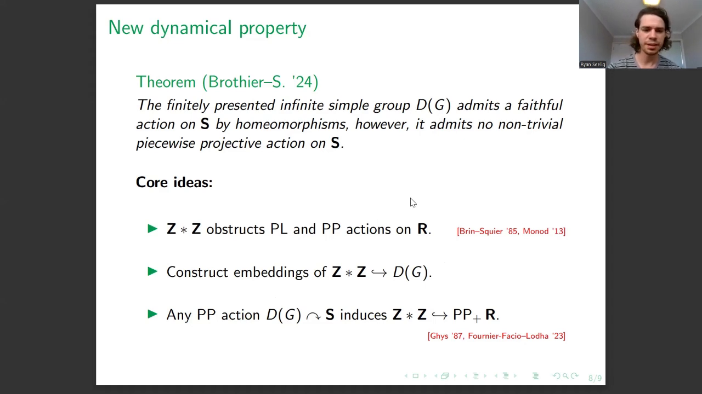And what this does for us is obstruct being able to act piecewise affine or piecewise projective on the circle. Indeed, if you took any piecewise projective action on the circle of our group, well then using some techniques from bounded cohomology theory, namely Ghys has a classical theorem that we use and some more recent things of Fournier-Facio and Lodha, we're able to show that any such action would induce an embedding of the non-abelian free group into the piecewise projective homeomorphisms on R, which we know by the Brin-Squier theorem, gives us a contradiction.